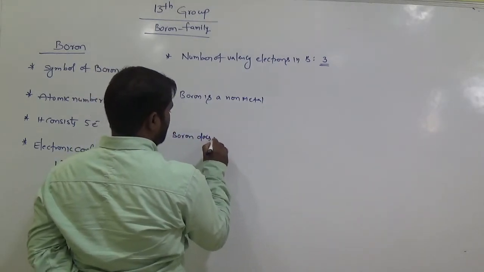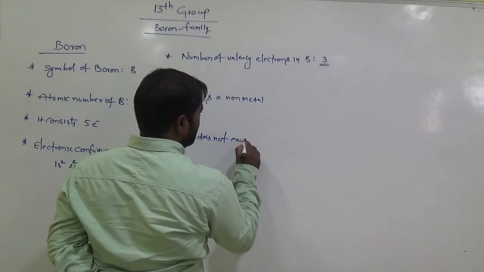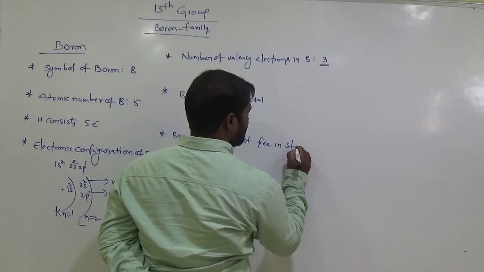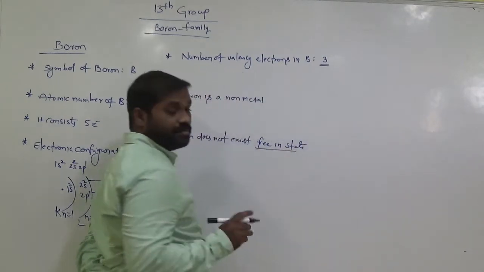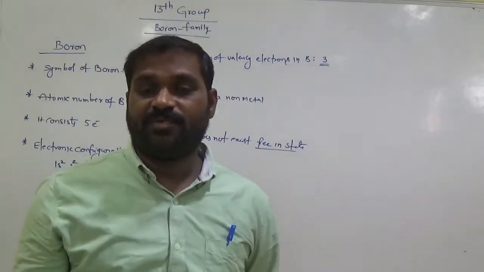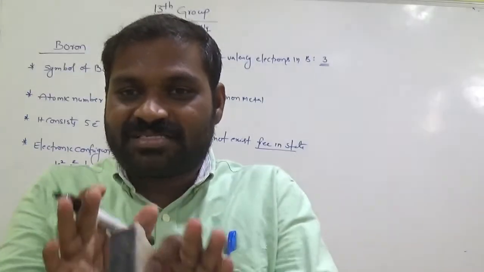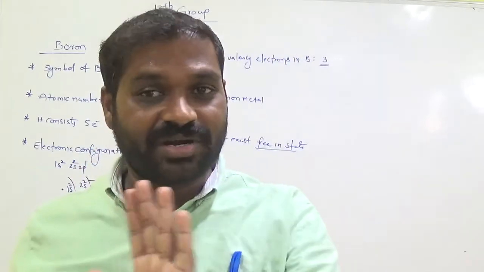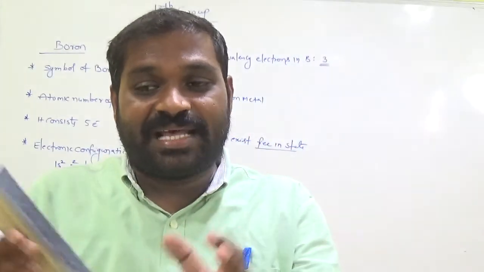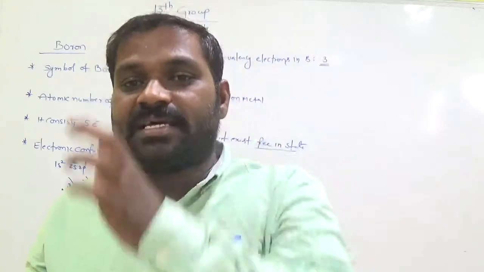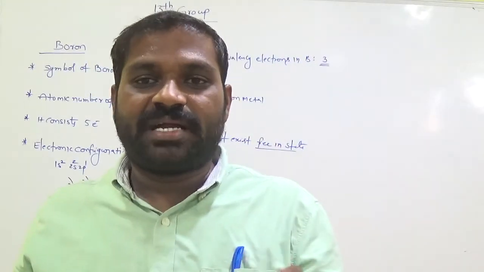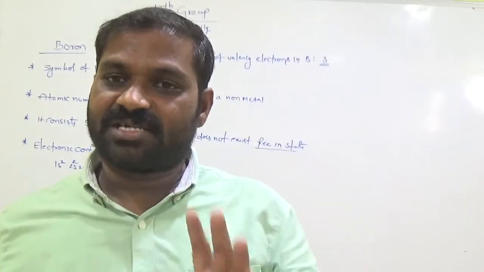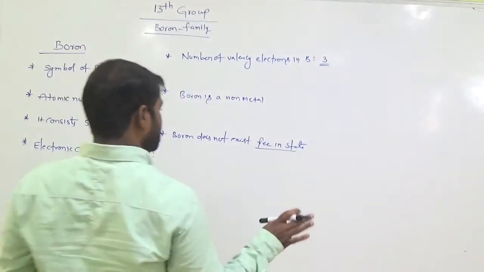Boron does not exist free in nature. That means it does not exist as a single boron atom in the atmosphere. It does not exist as boron, but it exists in compound form. It is combined with other compounds. So boron does not exist freely in the atmosphere, but it is combined with other atoms as compounds.